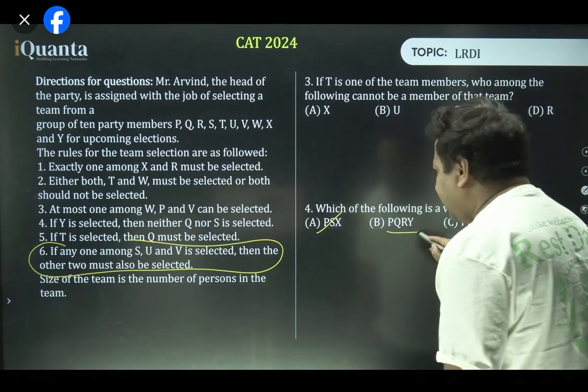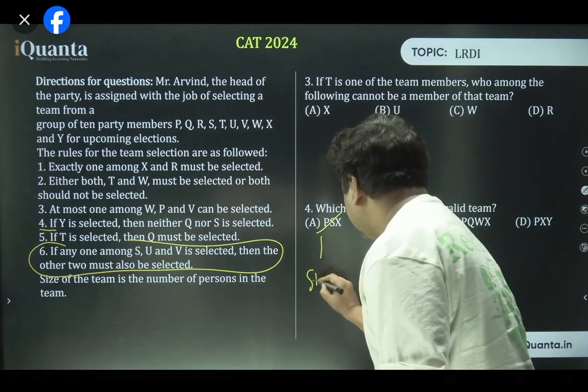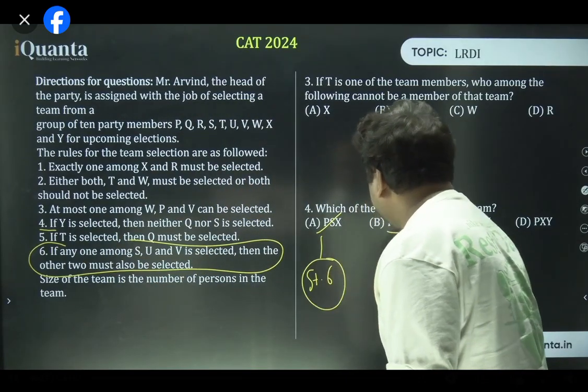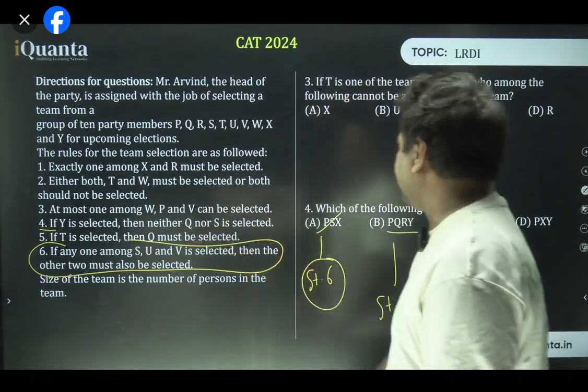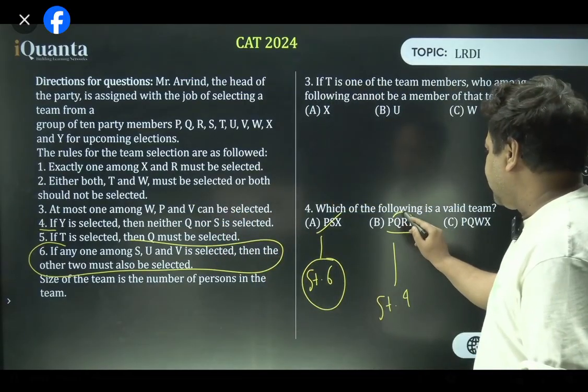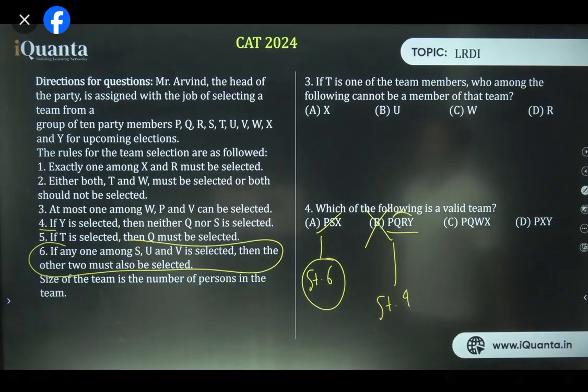Let's check this out. P, Q, R, Y. In point number 4, statement 4 says if Y is selected, then neither Q nor S is selected. Y and Q, that means this is also not possible. All right. P, Q, W, X. Statement number 2.